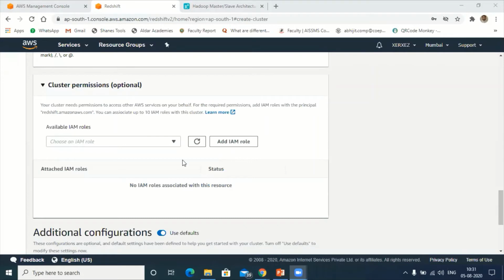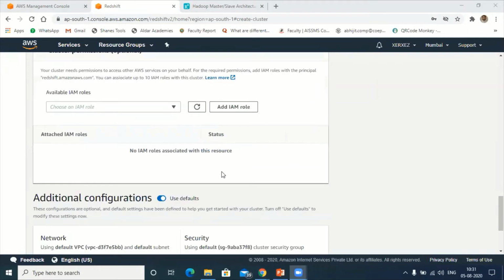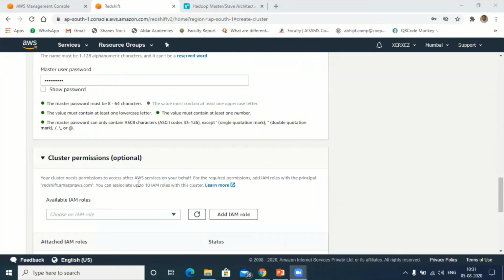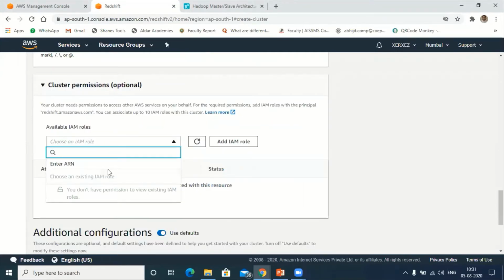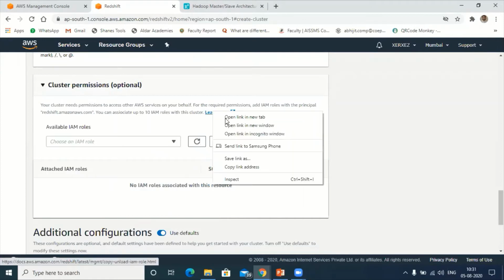Yeah. So next is IAM roles. Your cluster needs permission to access services on your behalf. For the required permission, add IAM roles with the principal redshift.amazonaws.com. You can associate up to 10 IAM roles with this cluster. So let me try to add this, redshift.amazonaws. I'm trying this. Hold on. Let me click on this.